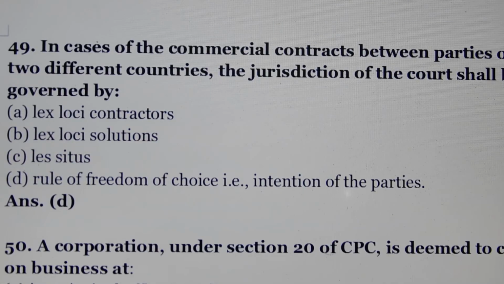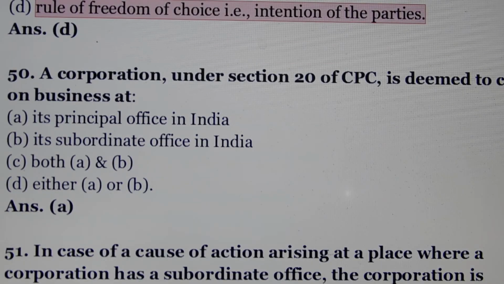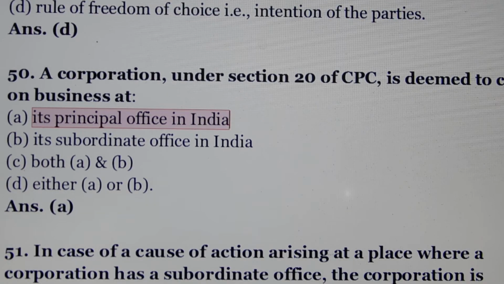Question number 49. In cases of the commercial contract between parties of two different countries, the jurisdiction of the court shall be governed by. Answer is option number D, rule of freedom of choice, that is intention of the parties. Question number 50. A corporation under section 20 of CPC is deemed to carry on business at. Answer is option number A, its principal office in India.